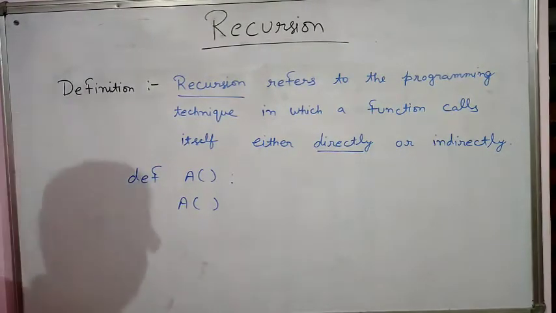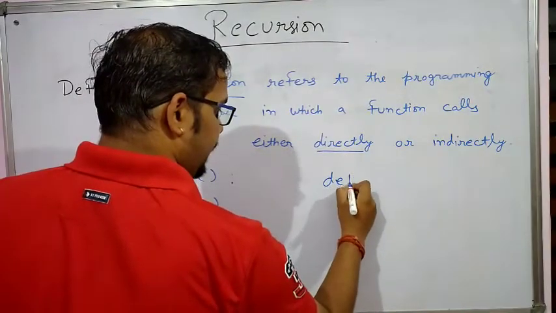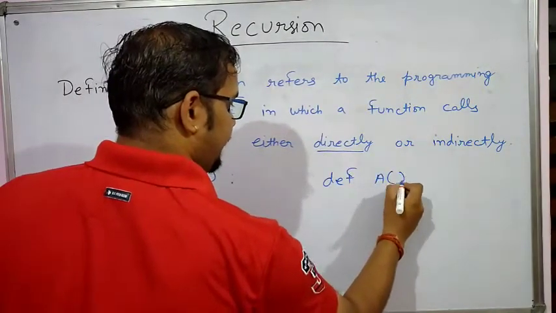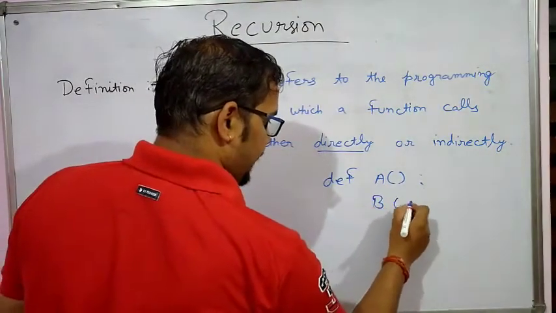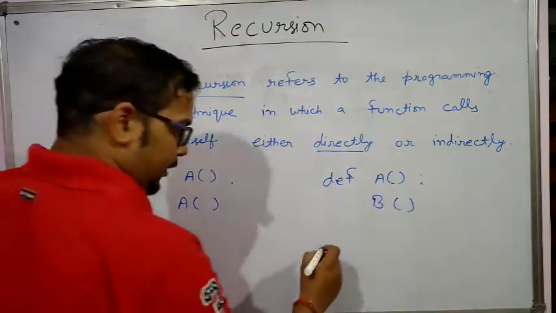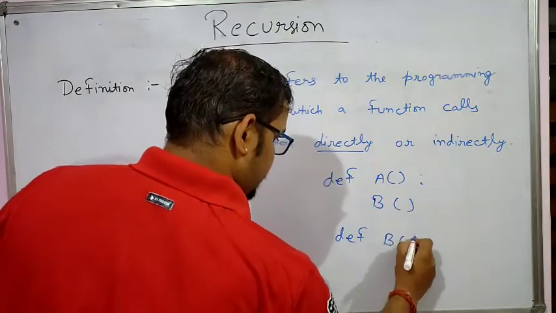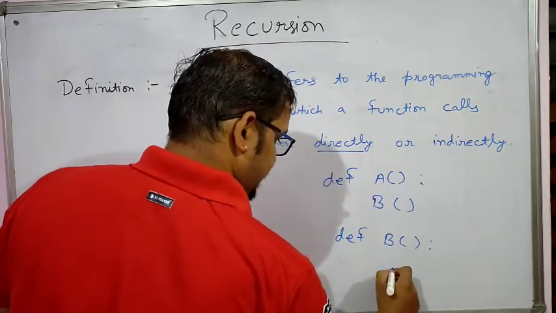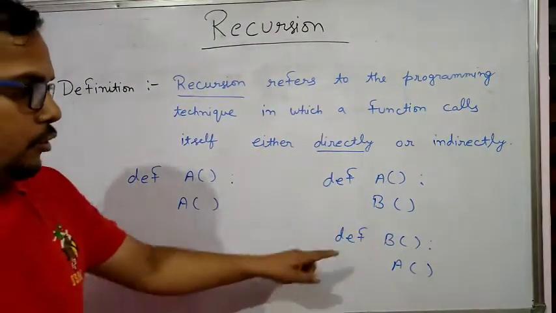Another case is, suppose I have two functions. One is function A. This function calls another function, called function B. Now the definition of function B calls its caller function through its own body.